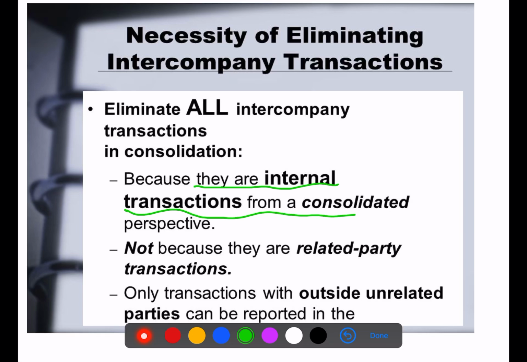That is why we eliminate, to avoid the doubling effect, otherwise it will show dual profits, which is not in favor of the company, and it will not represent the true financial position of the business. Because they are internal transactions from a consolidated perspective, only the transactions with outside unrelated parties can be reported in the consolidated statements.